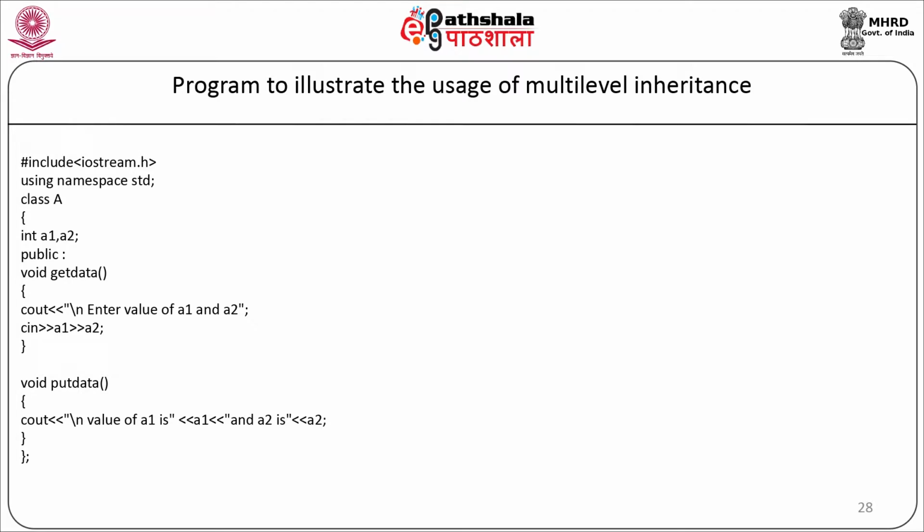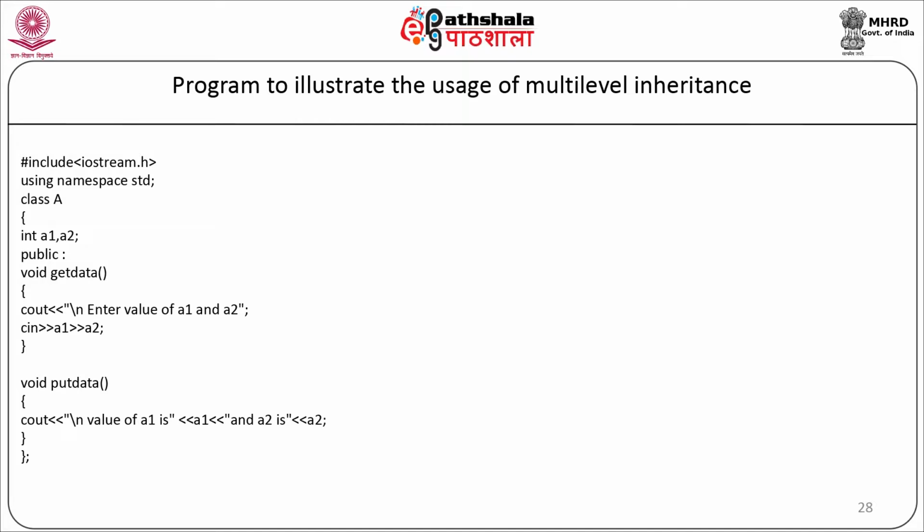#include <iostream>, using namespace std. We will start with the first class, class A. Here we are going to define two data members which are private, int A1, A2. In the public section, we are going to define two member functions, getdata and putdata. In getdata, we will display the message to the user, enter the values of A1 and A2, and we will take the values from the user as cin A1, A2.